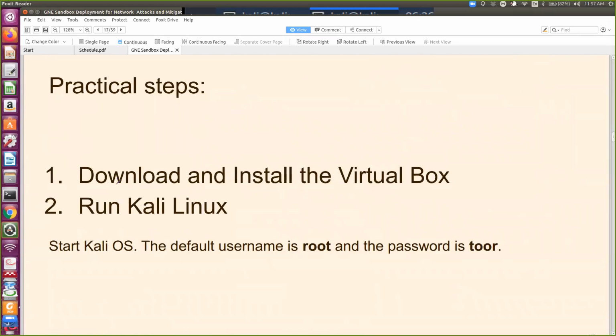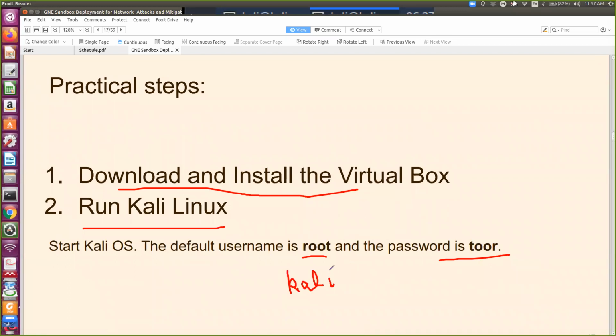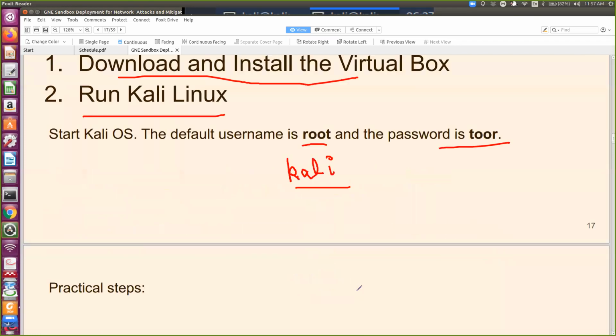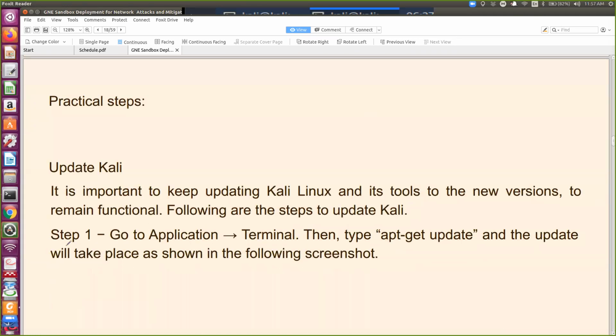So first you need to download and install VirtualBox, and then run Kali Linux. Download the ISO file. The default username is root and the password is toor, or the normal user Kali is the username and the same password, Kali. Now when you download and install, we need some time to update this.